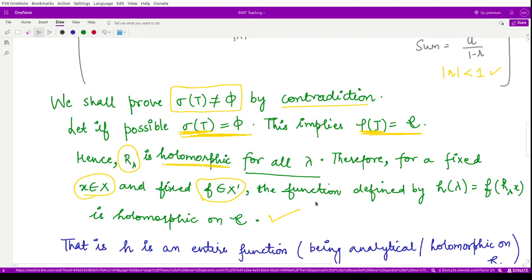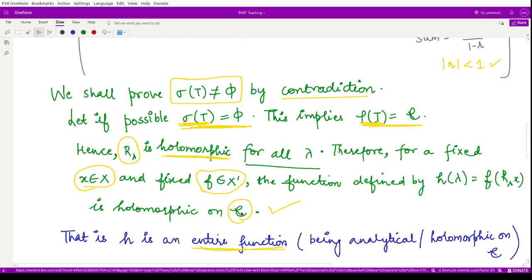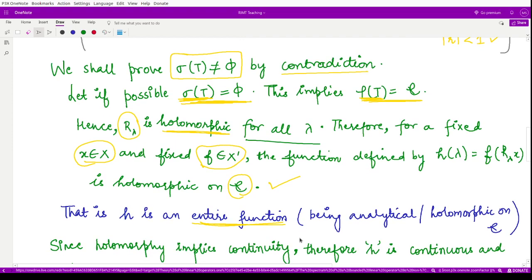Because it is holomorphic on the complete complex plane, we may call it an entire function. Why? Because an entire function is one which is analytic on the whole of the complex plane. So h is also an entire function here.